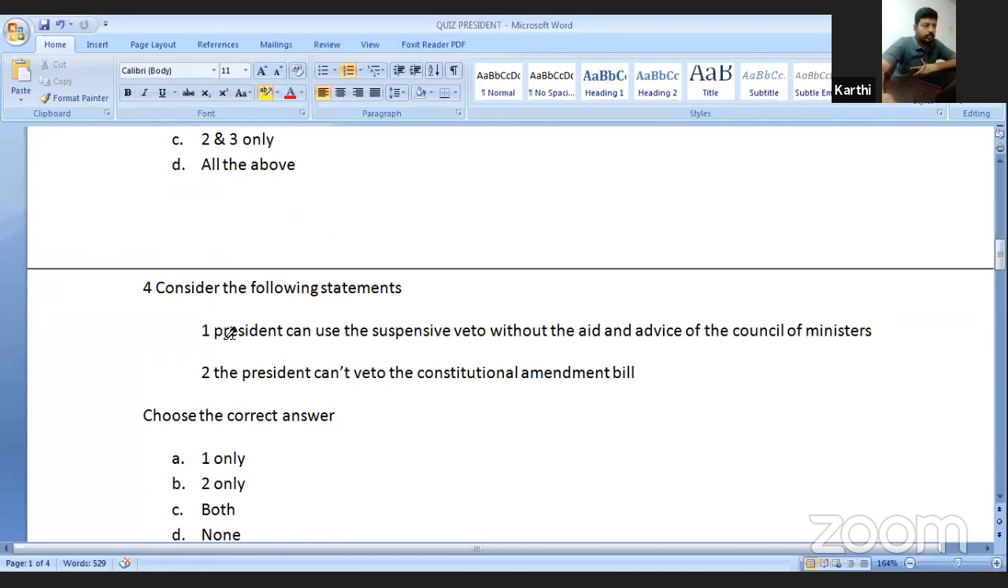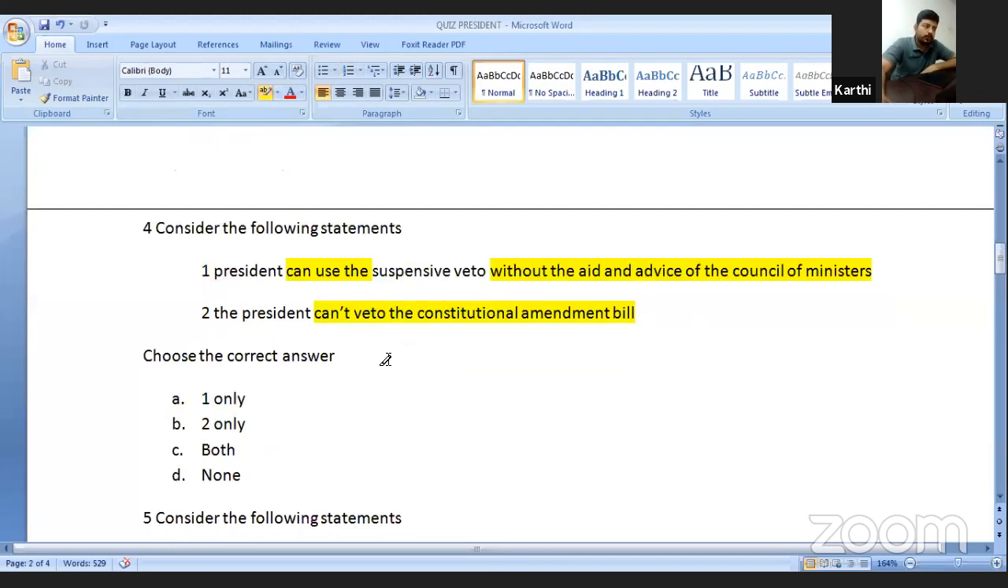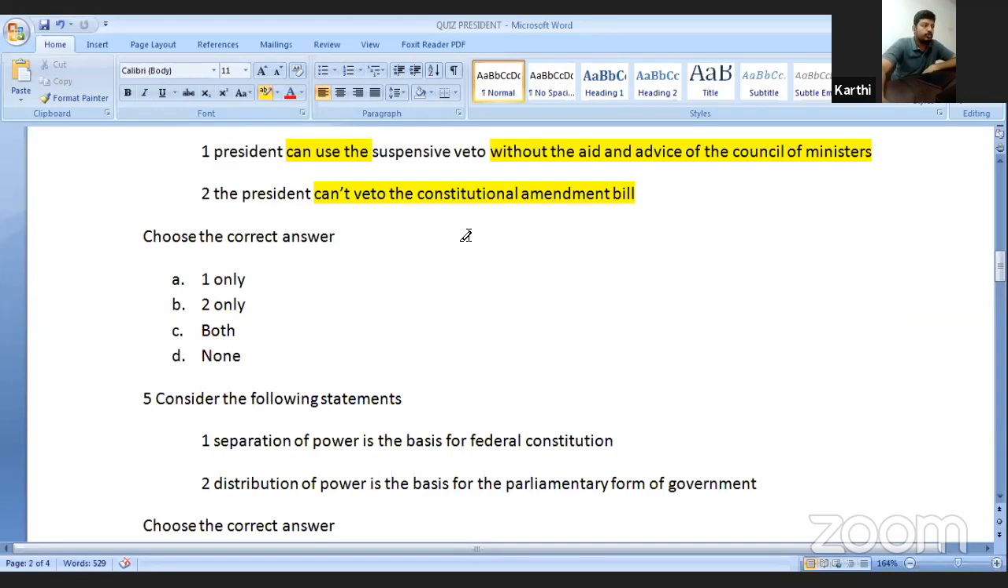The president can use the suspensive veto without the aid and advice of the council of ministers. Yes, it is correct. That is one time, reconsideration of one time. The president cannot veto the constitutional amendment bill. Yes, this statement is also correct because the 24th Constitutional Amendment Act made it so that the president can't veto the constitutional amendment bill. Before that, he could veto, but after that, he can't. So both statements are correct. So the answer is both.